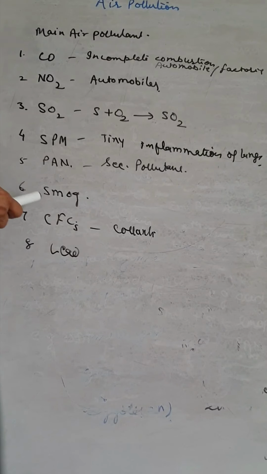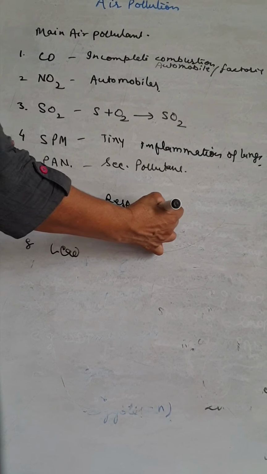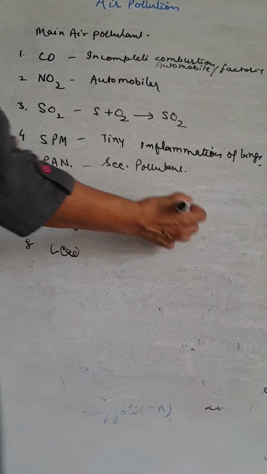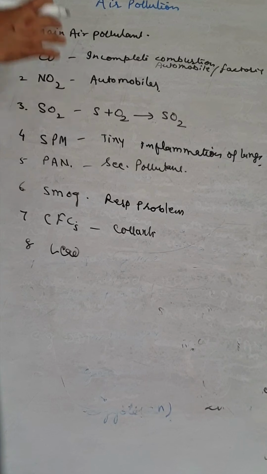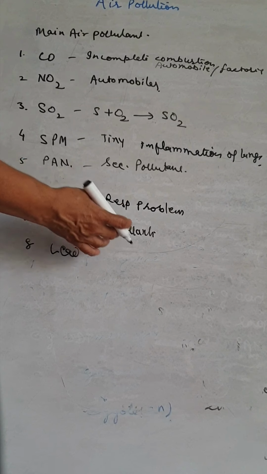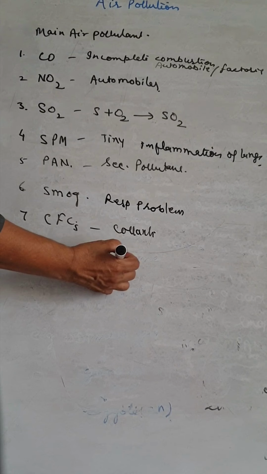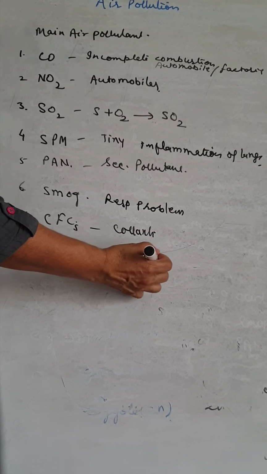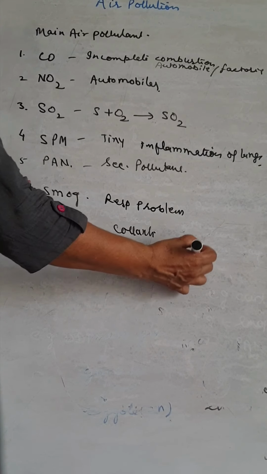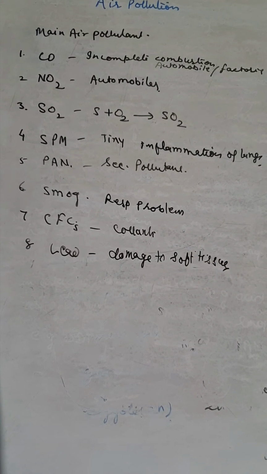The smoke also causes respiratory problems. As we are seeing, most of the air pollutants are injurious or cause bronchitis and respiratory inflammation. And lead causes damage to soft tissues, damage to soft body tissues. And PAN also causes the respiratory problem.